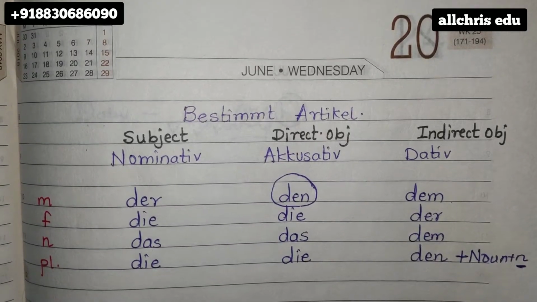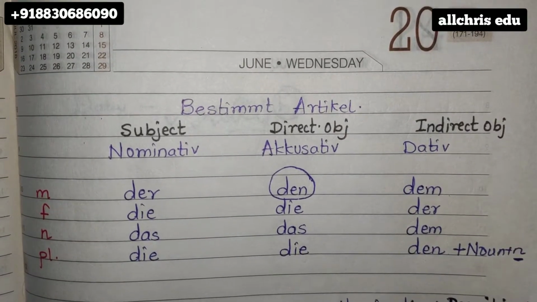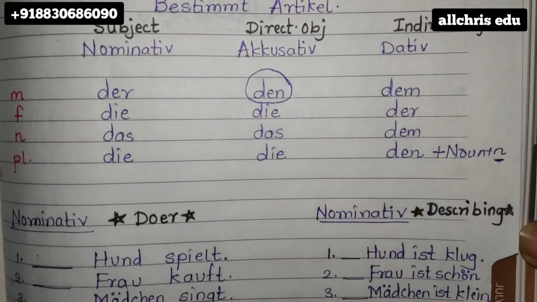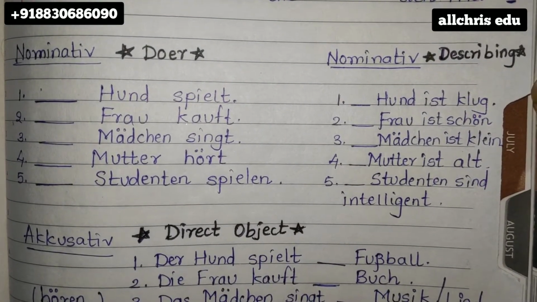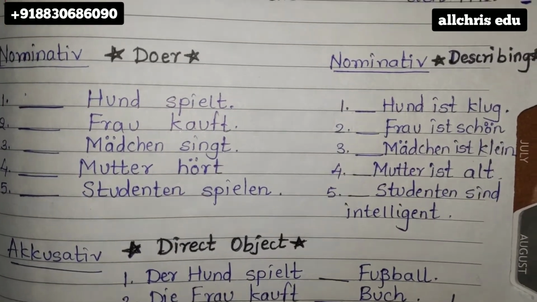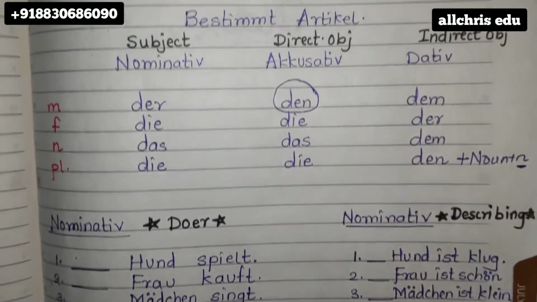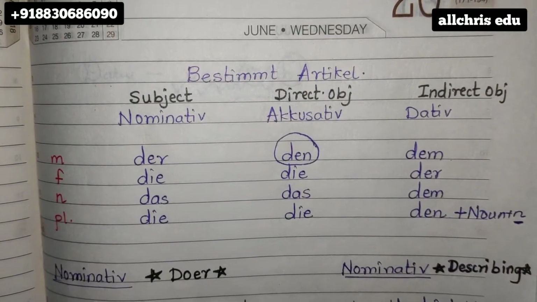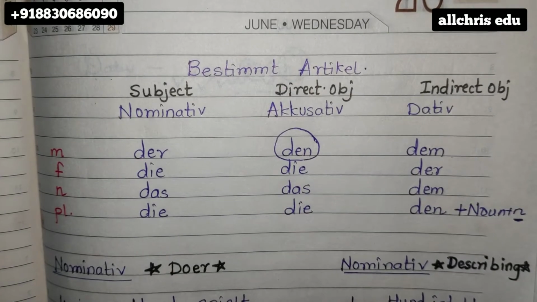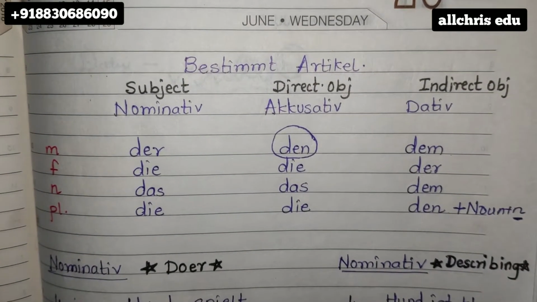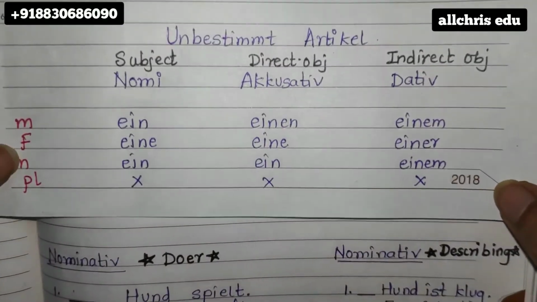Hello students, so here we are up to bestimmt article. We had seen the video regarding bestimmt article nominative, accusative and also related to dative concept. Now in the similar manner with the same examples, we are going to try for unbestimmt article. First we saw bestimmt article. Bestimmt article is nothing but the. Now we will see unbestimmt article.